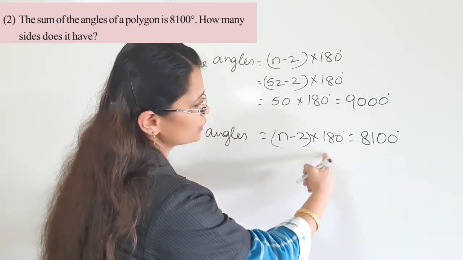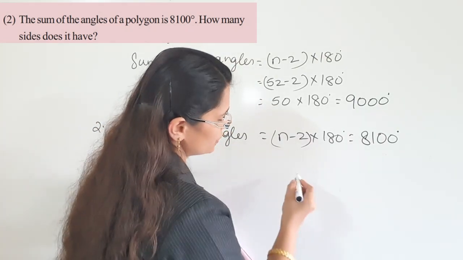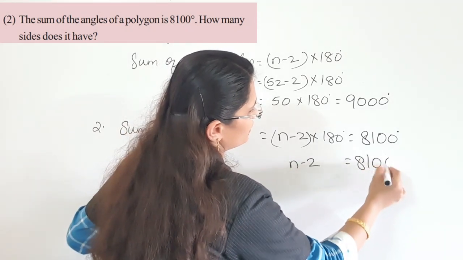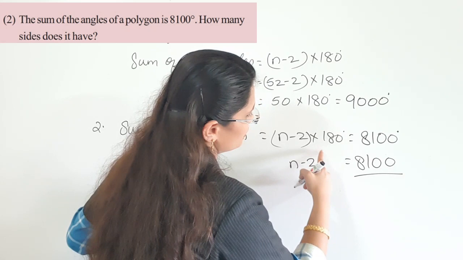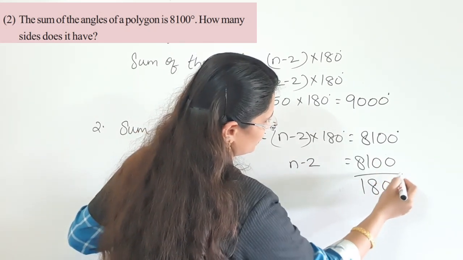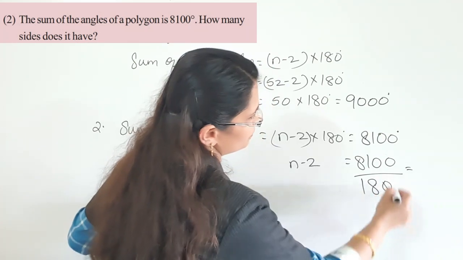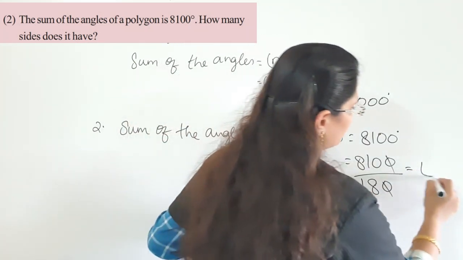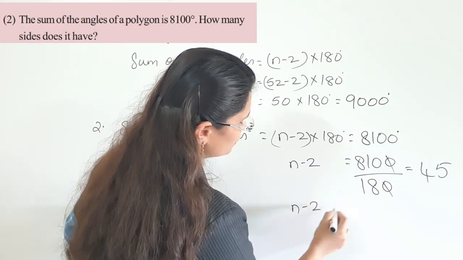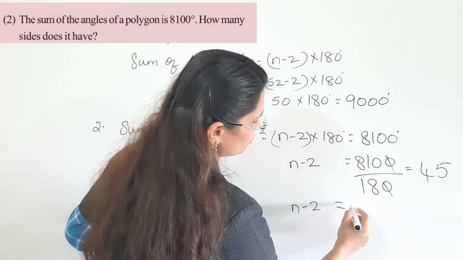So n minus 2 into 180 is equal to 8100. So n minus 2 is equal to 8100 divided by 180, which is equal to 45. Then n minus 2 is equal to 45.